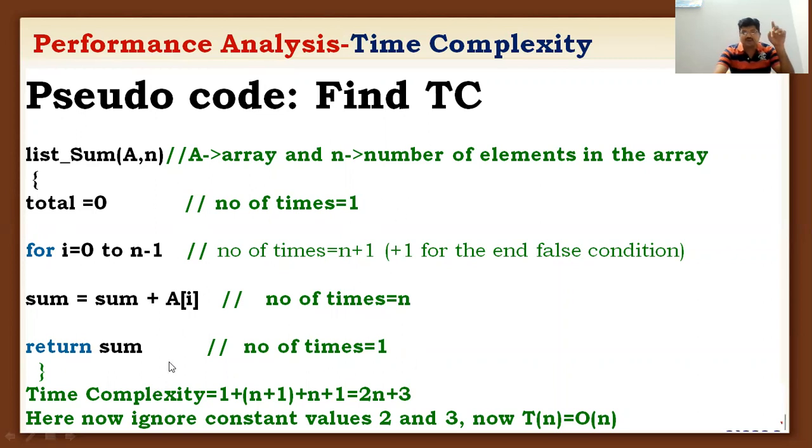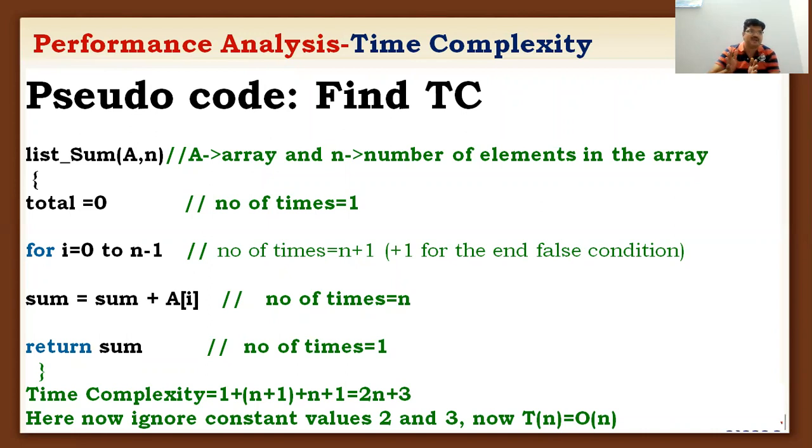Now the question is how to calculate time complexity. While you are calculating the time complexity of an algorithm or pseudocode, you always need to calculate how many times each and every line of instruction can be executed.